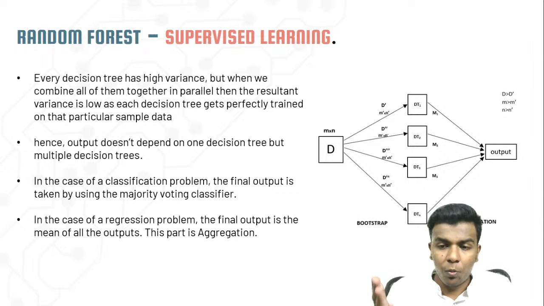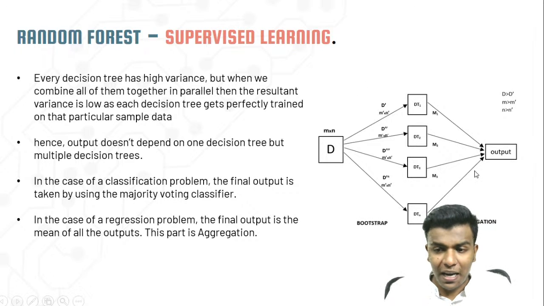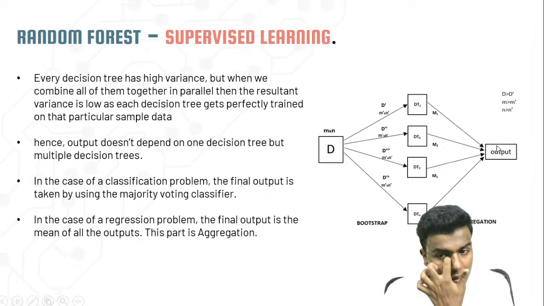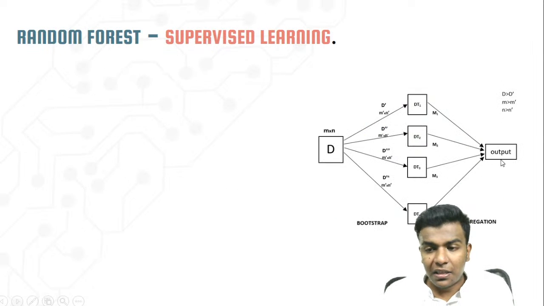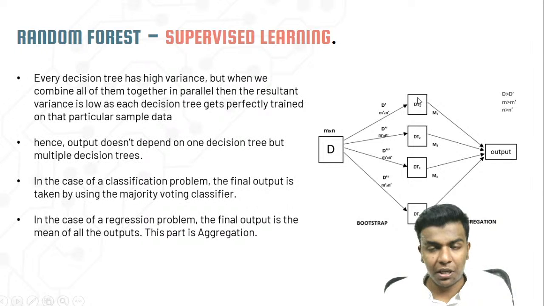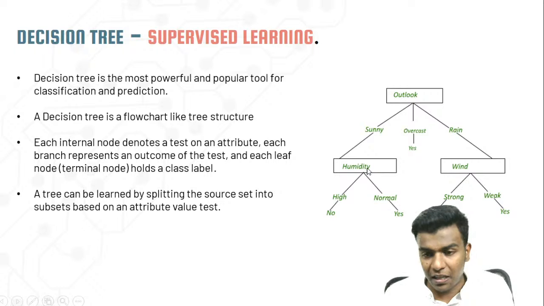Okay, so this output doesn't depend on one decision. For example, if you see here, this output depends on a single decision. But here, this output doesn't depend on a single decision. Instead, it depends on multiple decisions or multiple outputs of the previous process. Here is the input, and the decision is made in the first level, so it depends on a single parameter.